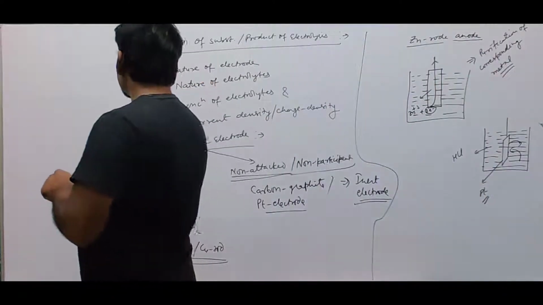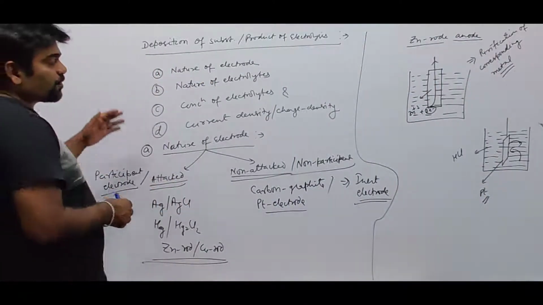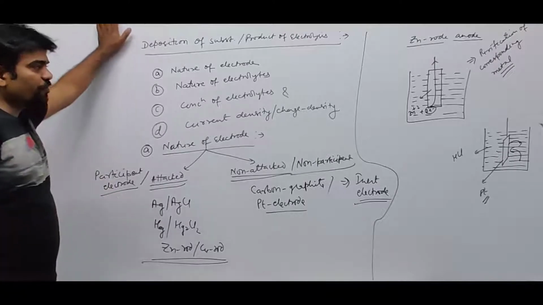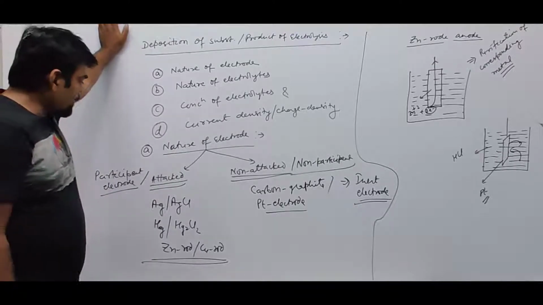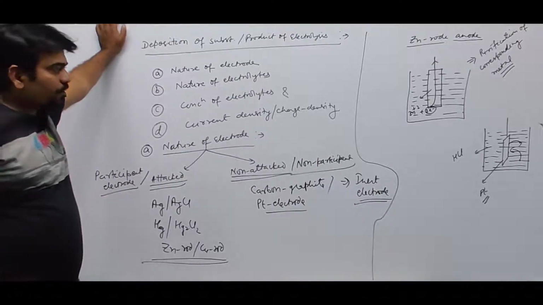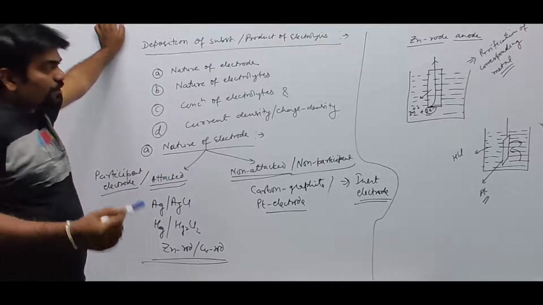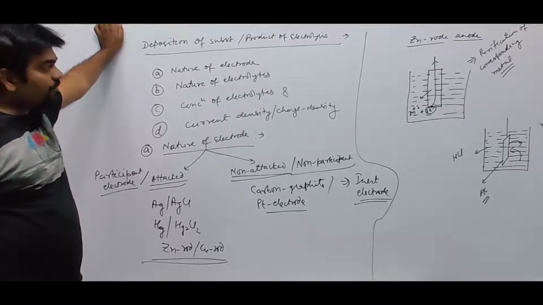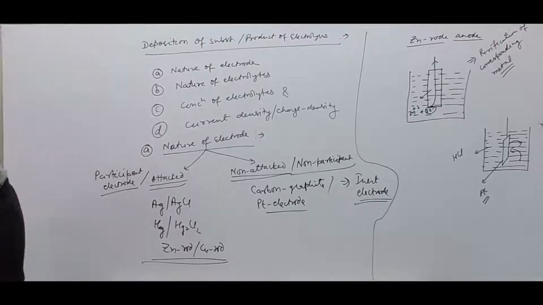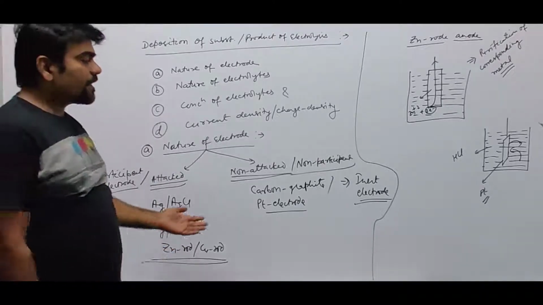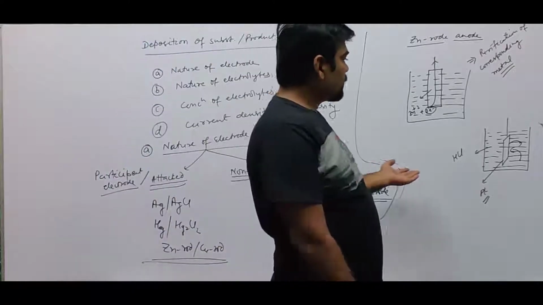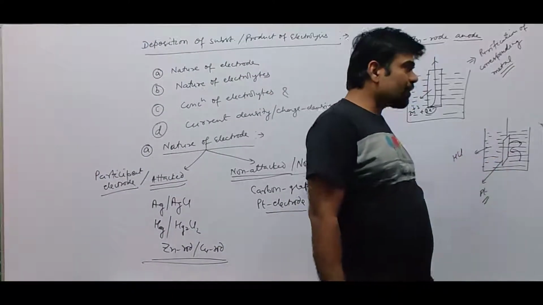During electrolysis, how the product is going to be formed depends on whether we have taken an attacked electrode or a non-attacked electrode. If we have used an attacked electrode, that particular electrode itself can participate in the cell reaction. If we have used a non-attacked electrode, it will not participate in the cell reaction.